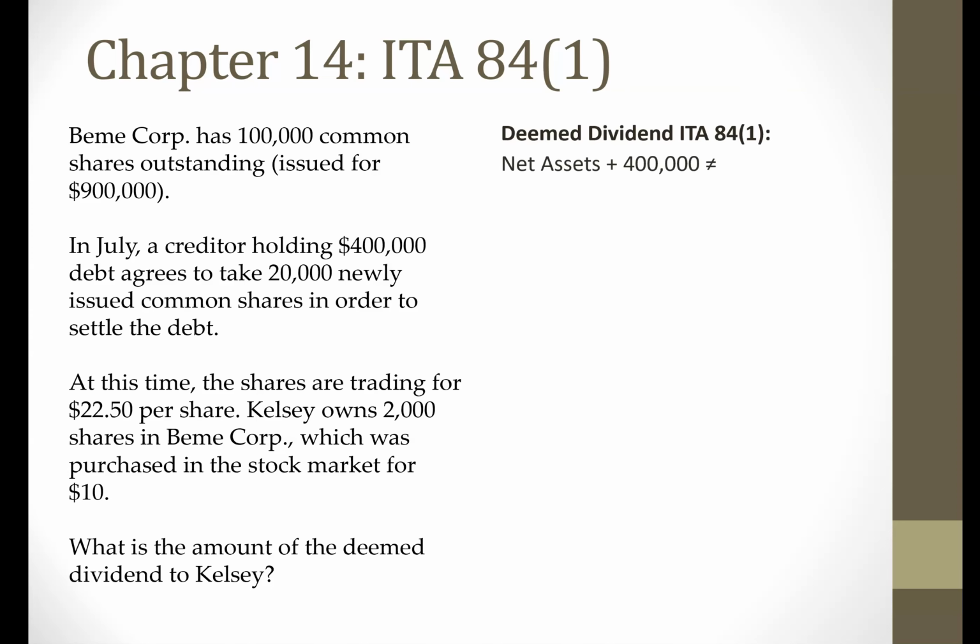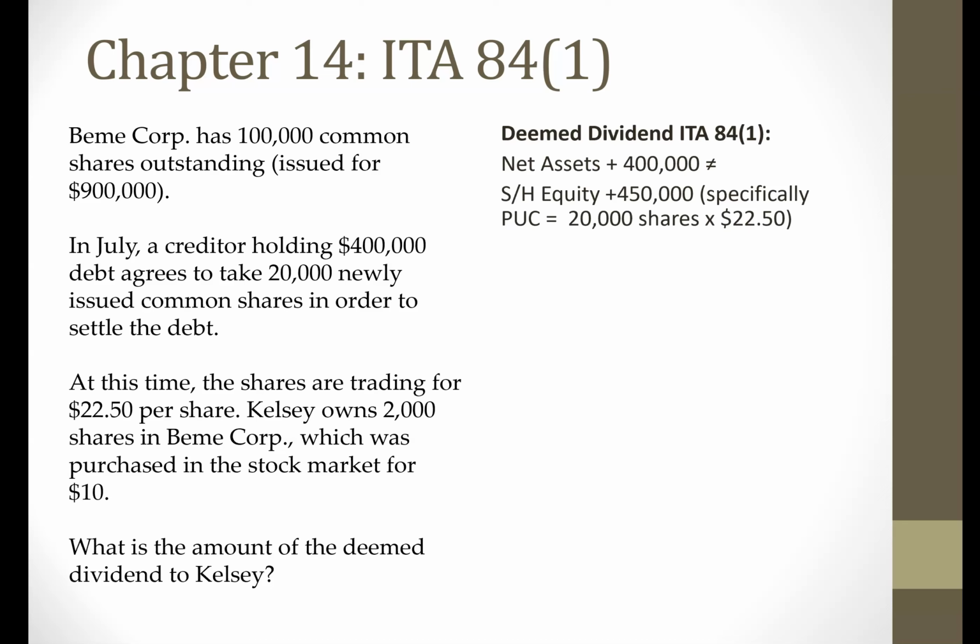So the corporation's liabilities will decrease by $400,000. Therefore, their net assets will increase by $400,000. That does not equal the increase to shareholders' equity, because the shareholders' equity is going to increase by $450,000. There's going to be 20,000 new shares being issued at a value of $22.50. So shareholders' equity will increase by $450,000.